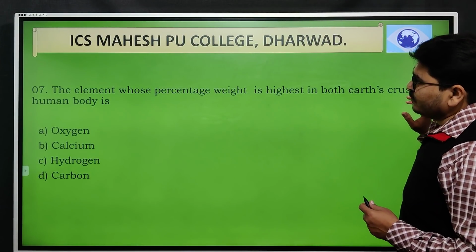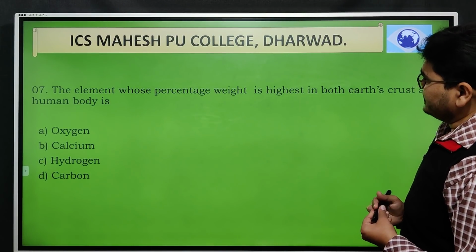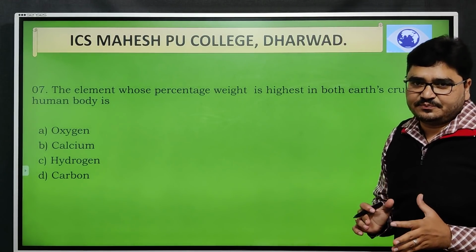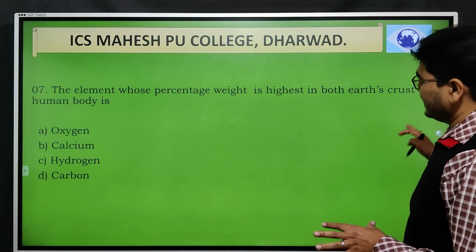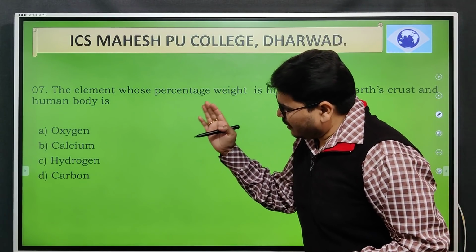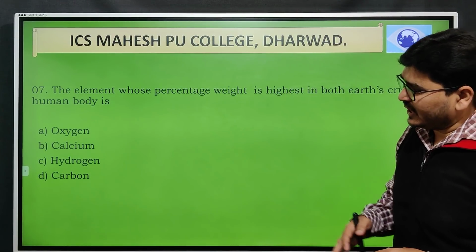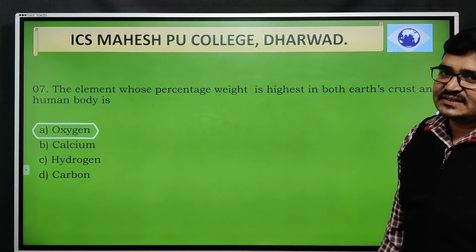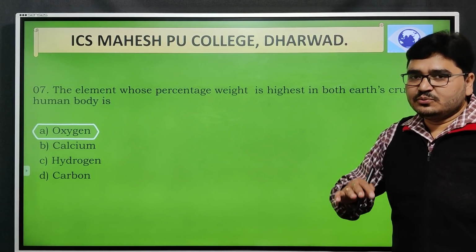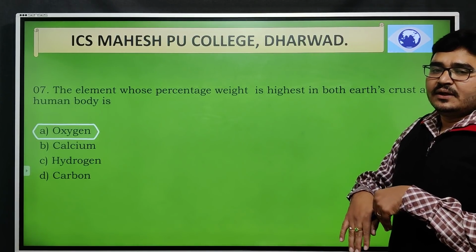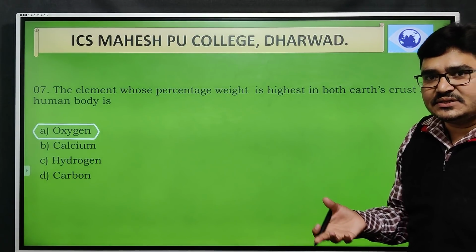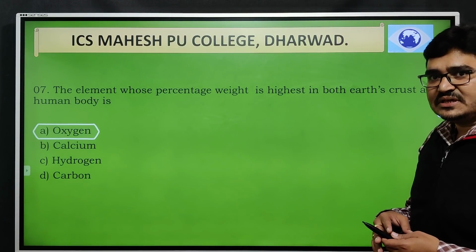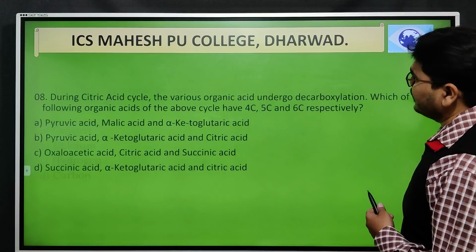Next, the element whose percentage weight is highest in both the earth's crust and also in the human body is: it's a very easy and simple question. A, oxygen; B, calcium; C, hydrogen; and D, carbon. Obviously, oxygen is the highest element, which is also present in the atmosphere and also in the human body. That is the reason we need oxygen for our survival. That is required for the metabolic processes that take place in the human body.